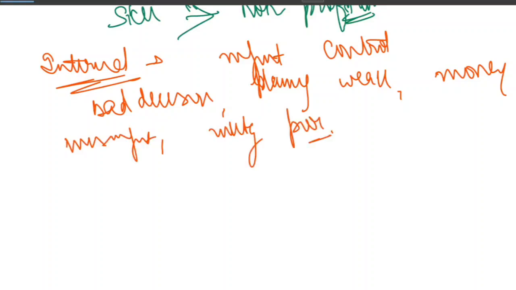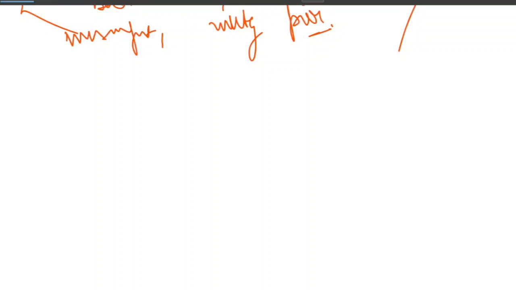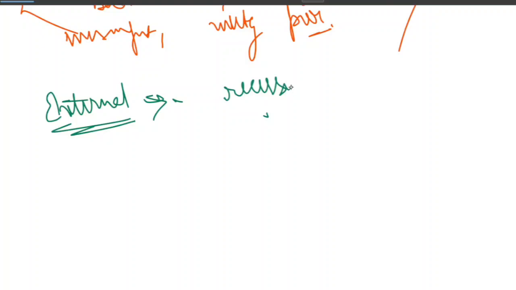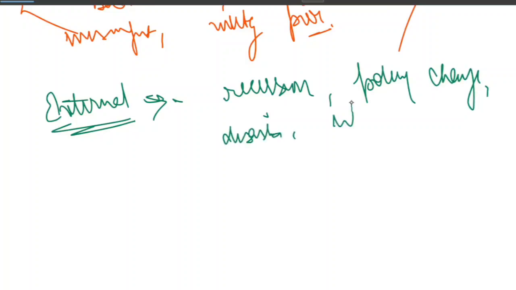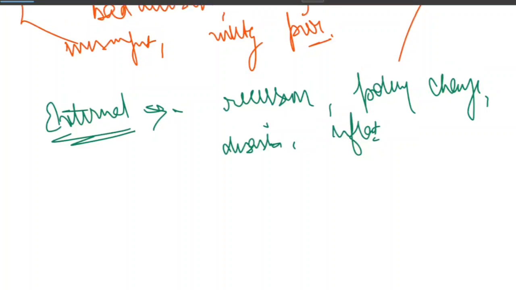In addition to the internal cause, we also have external causes, right? So what are external causes? These happen outside the company and are not under the control of management. Like a global recession, which can be an example, or a government policy change, or natural disaster, inflation, a strike. So these are the external causes: recession, policy change, disaster, inflation.